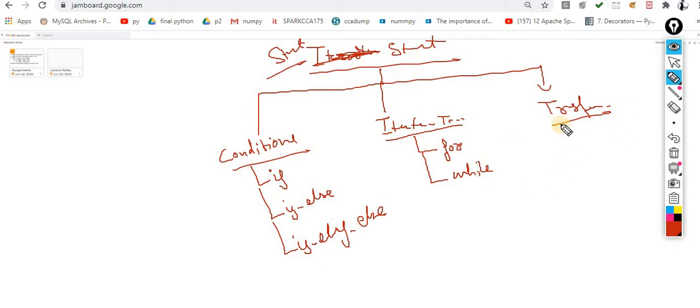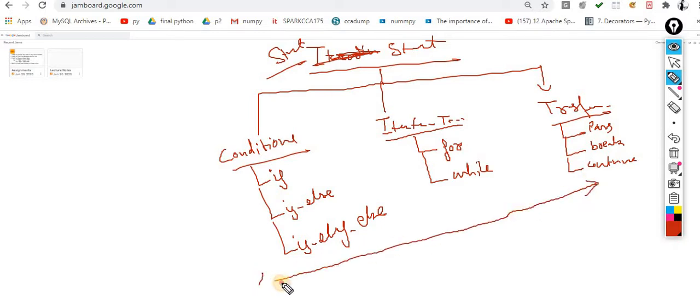Inside transfer statements, we have pass, break, and continue. These are the statements available inside Python, and with the help of these statements you are able to write code, because no problem can be solved without them. These are the foundation of any programming language.